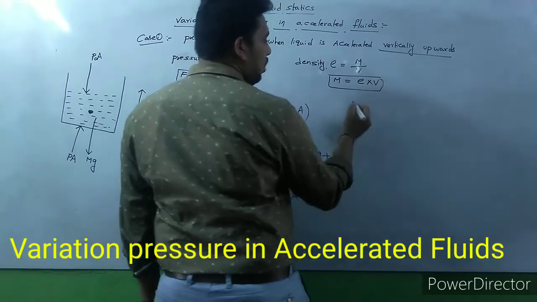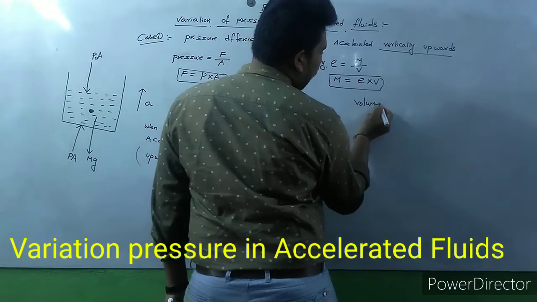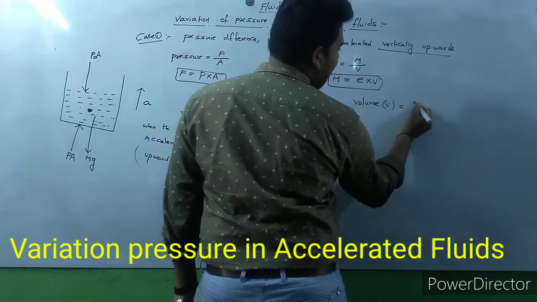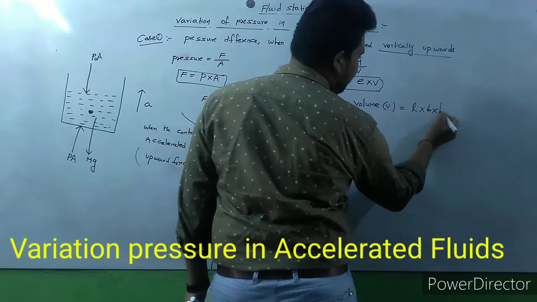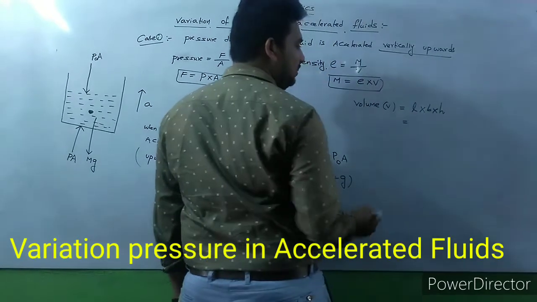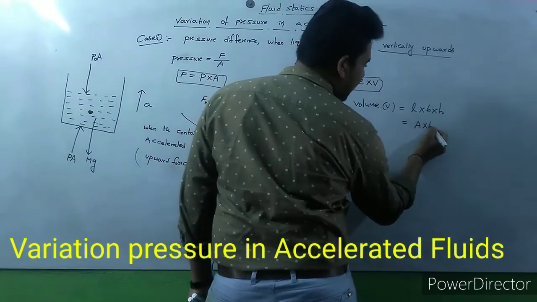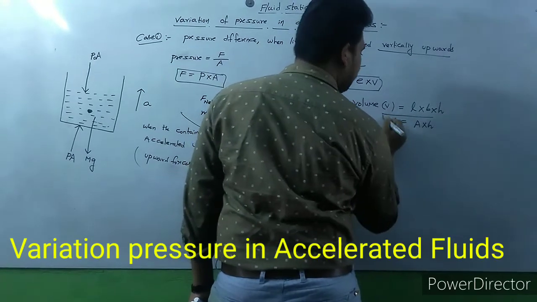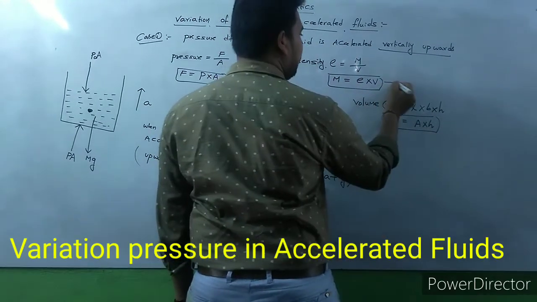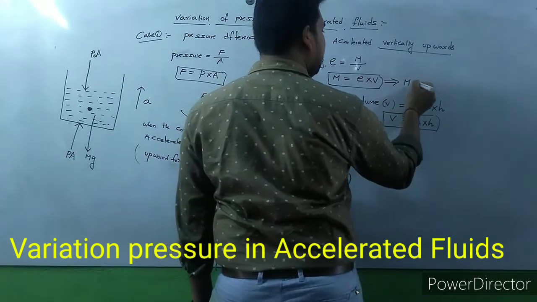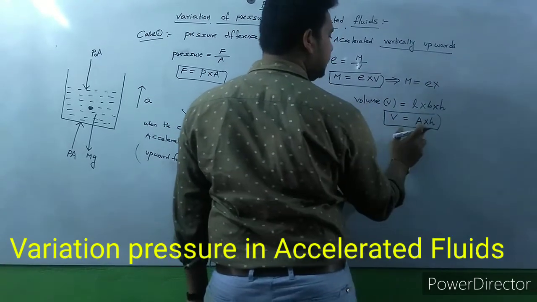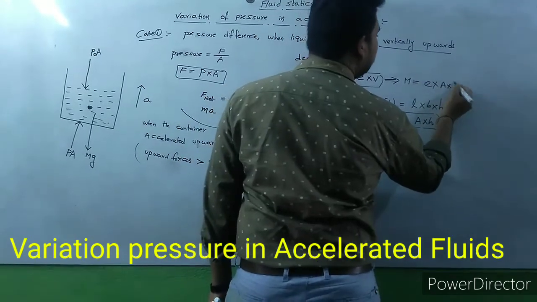Volume is length into breadth into height, and length into breadth is area, so volume is area into height.